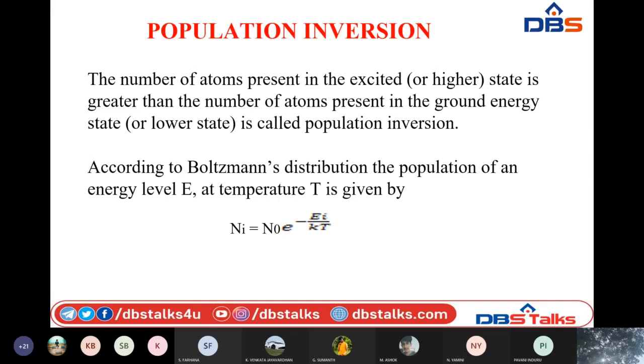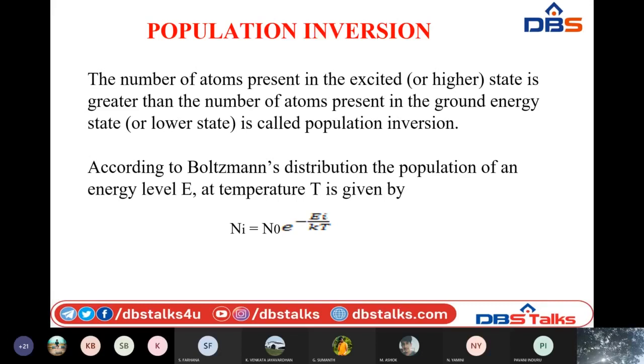Understood? Here the population of any certain energy level is given by the expression known as Boltzmann's distribution. If you consider a particular energy level Ei where the atom can be present at a certain temperature T, then the number of atoms present at that particular energy level is given by Ni equal to N naught times e power minus Ei by kT.